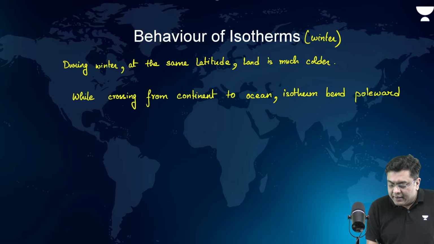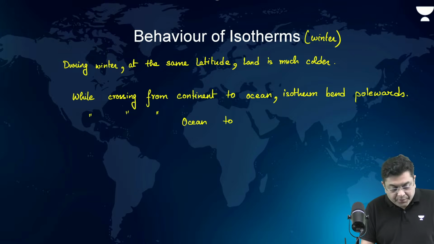And basically, while crossing from ocean to continent, isotherms bend equatorwards.